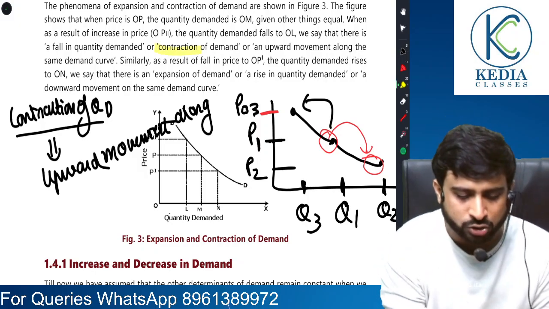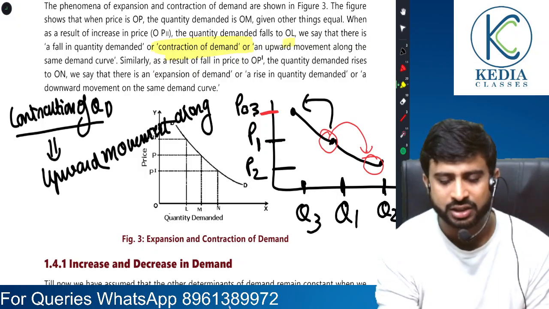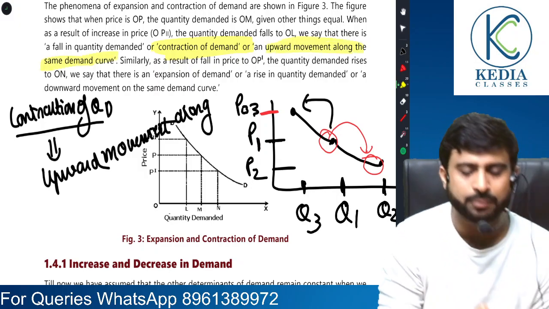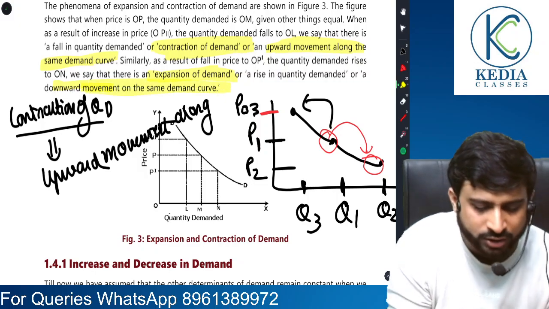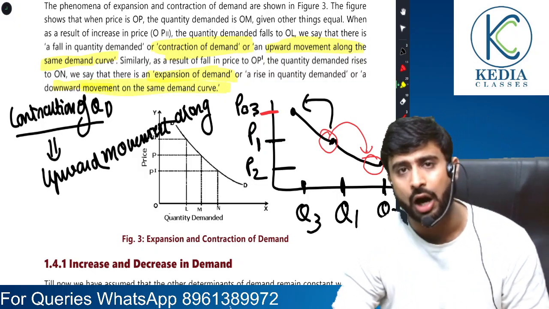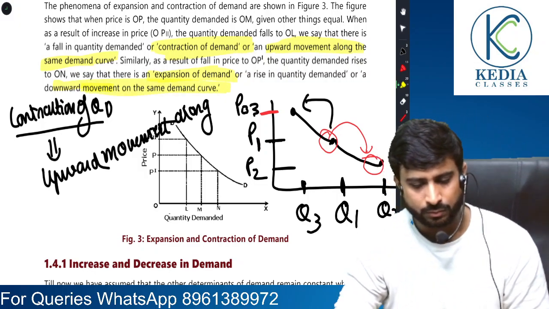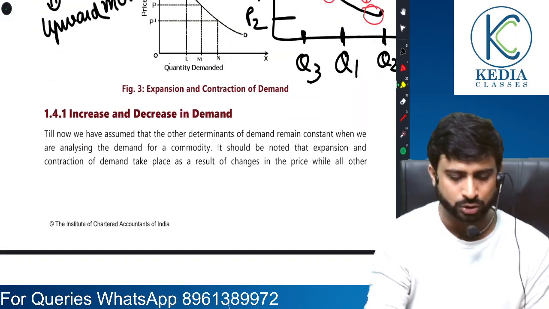Is it written in the book, sir? Here it is. In case of contraction, there is upward movement along the same curve, and in case of expansion, there is downward movement along the same curve. I have also showcased how. Yes, sir, we have indeed understood this.